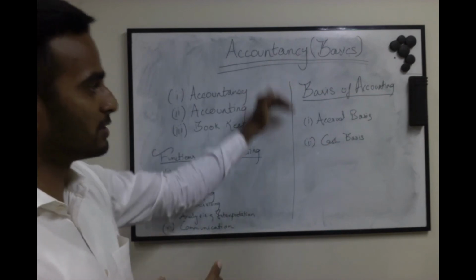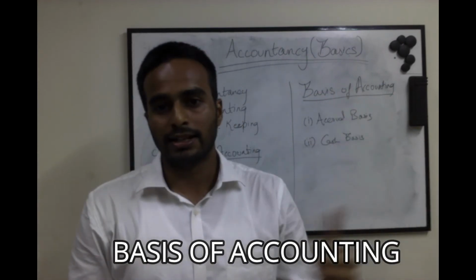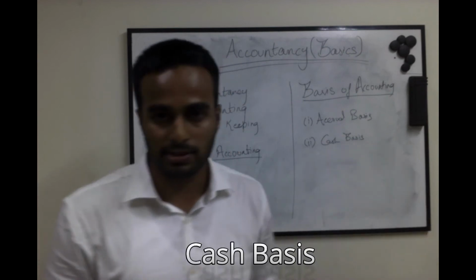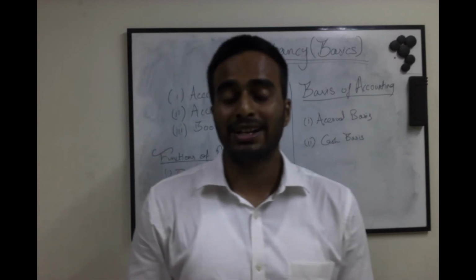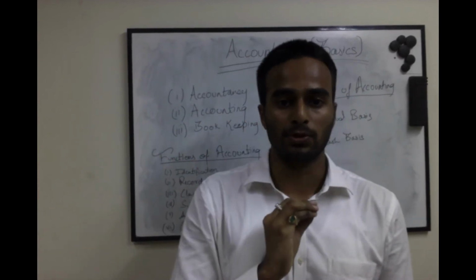Next, we come to basis of accounting. What are the bases that we use? Generally, there are only two. That's accrual basis and cash basis. Let's go with teaching the cash basis first. So, cash basis is nothing but: the transaction has happened, but until and unless we receive the cash or we pay the cash, we will not record it in our books.